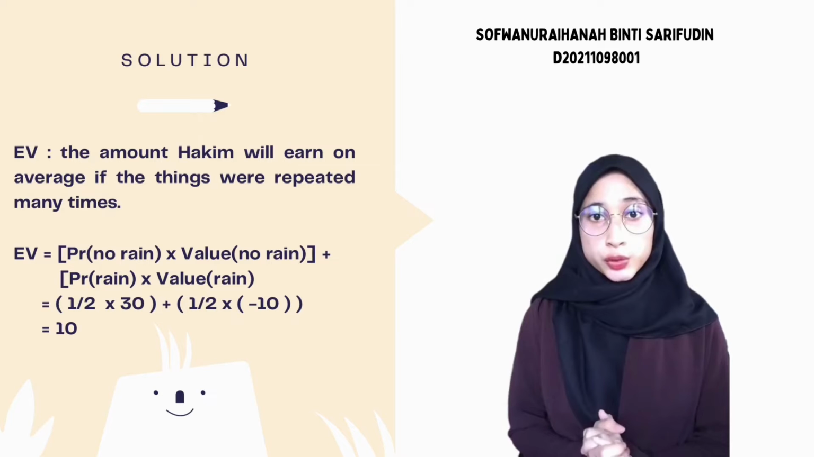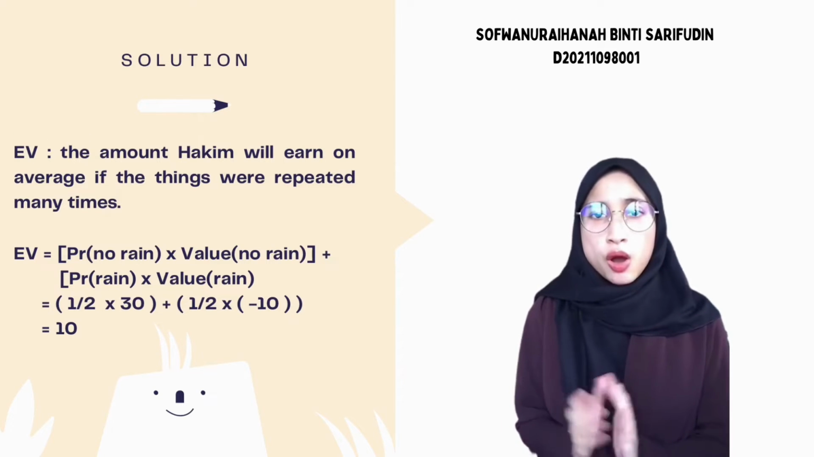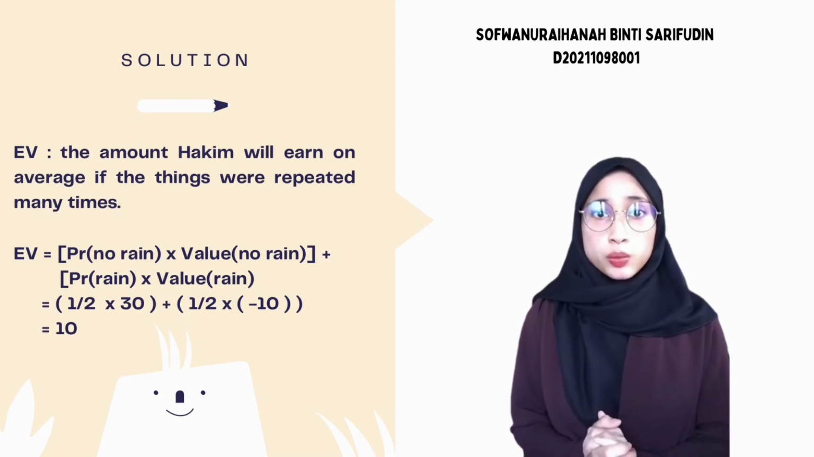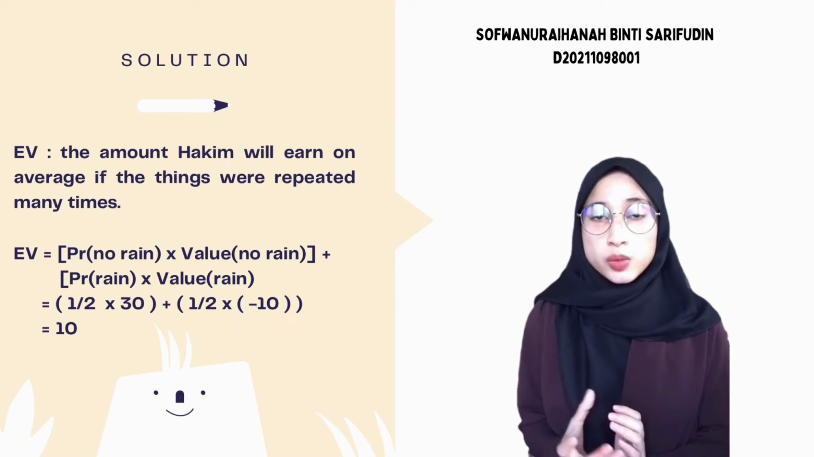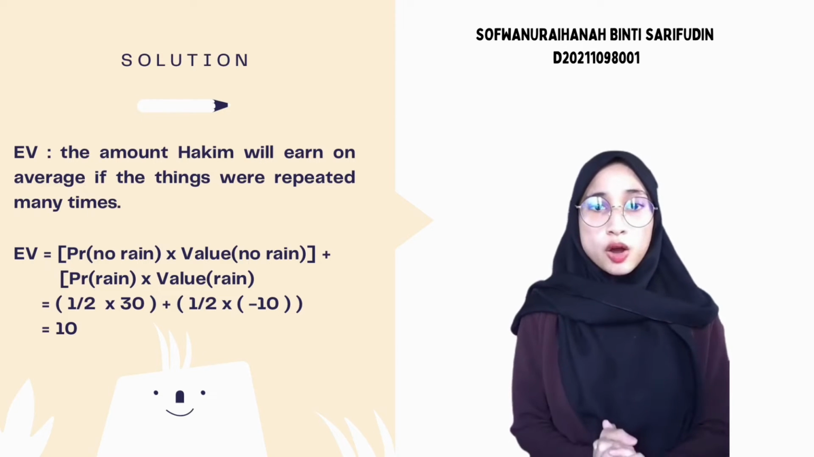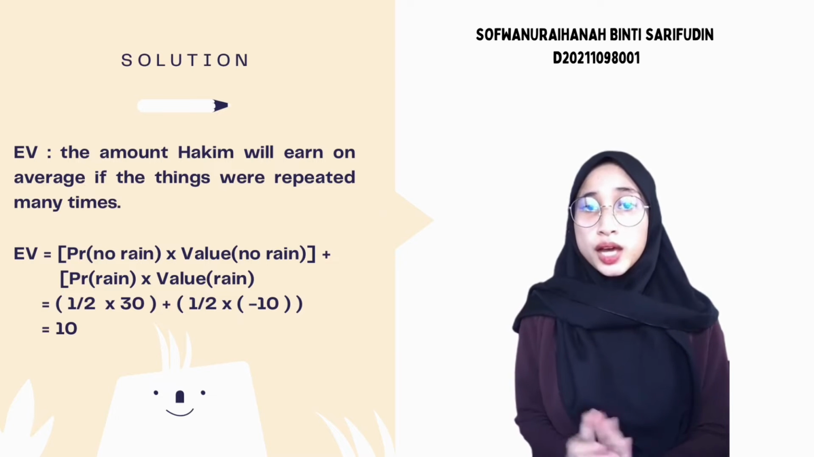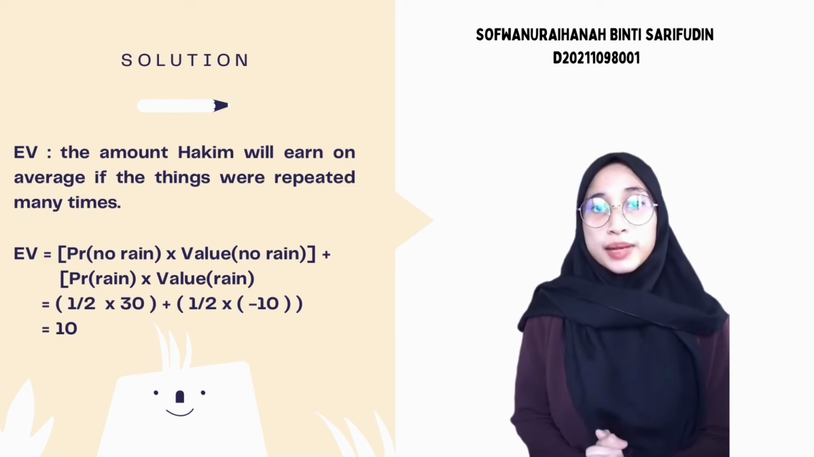Next, we will continue to the formula on how to calculate the expected value, or we just call it EV. From this calculation, we will get what amount Hakim will earn on average if the things were repeated many times. So, the formula of expected value will be EV equals PR for no rain times value for no rain plus PR if it rains times value if it rains.